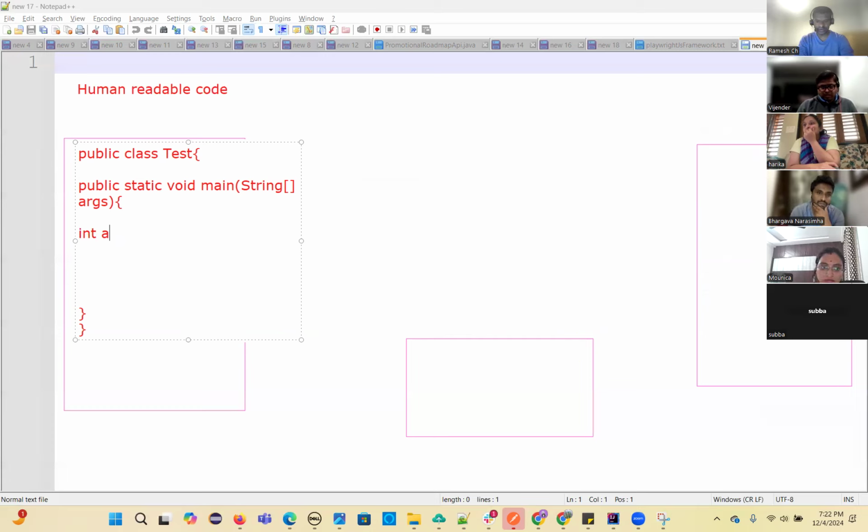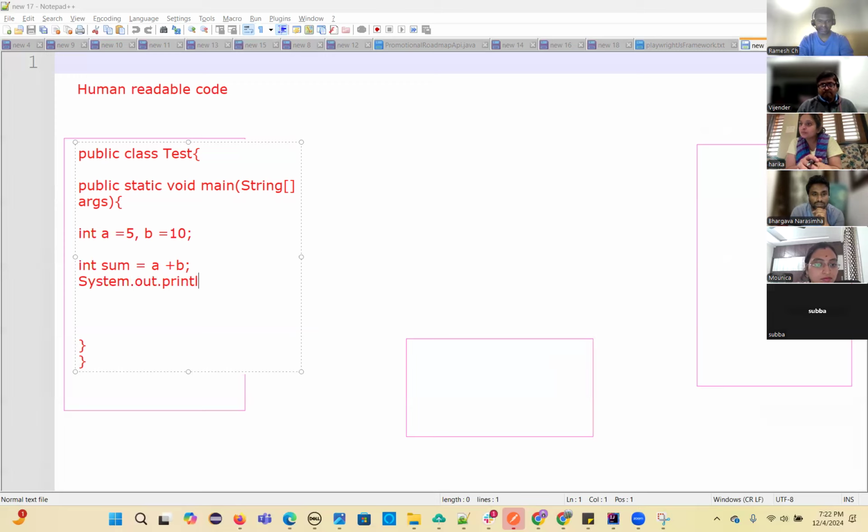So int a = 5, b = 10. I just declared two variables: a, which contains 5, and b, which contains 10. Now I am doing the sum of these: int sum = a + b. This is a simple program I have written. I am printing this output. The sum of a and b I stored in the sum variable, and I am printing that. For printing we have to use System.out.println.